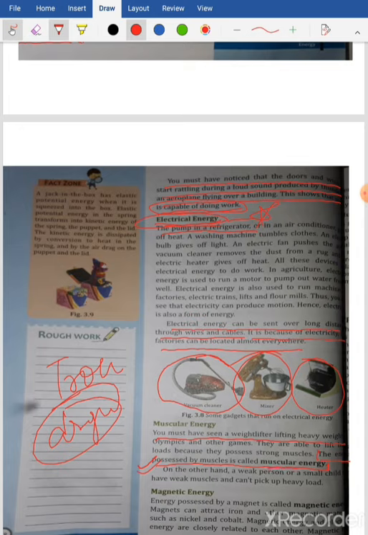Okay, so we get muscular energy from the food that we are eating.